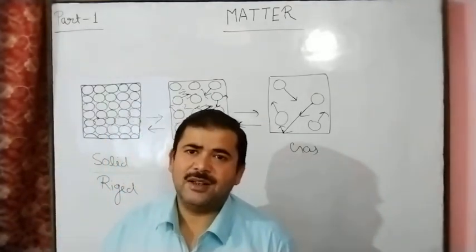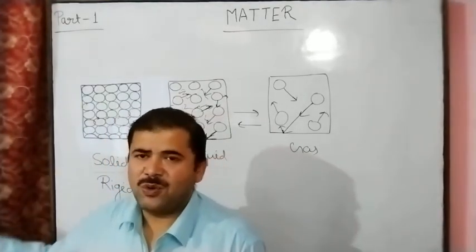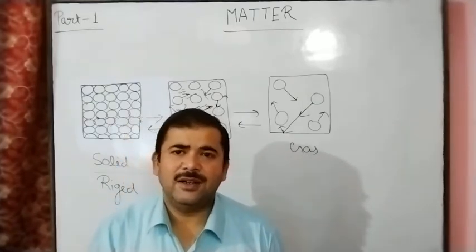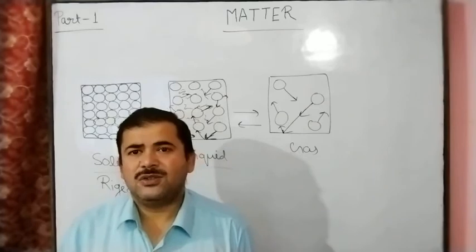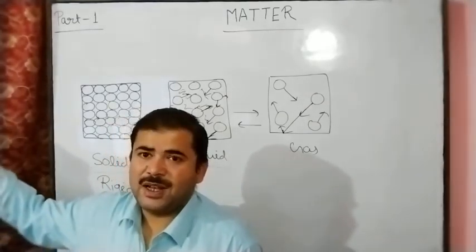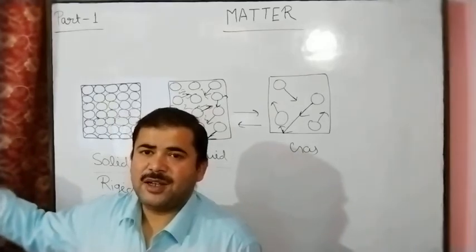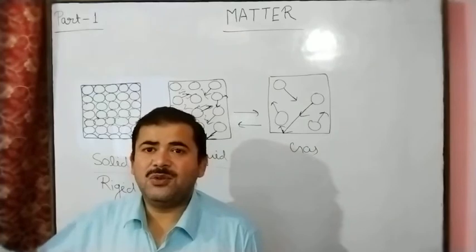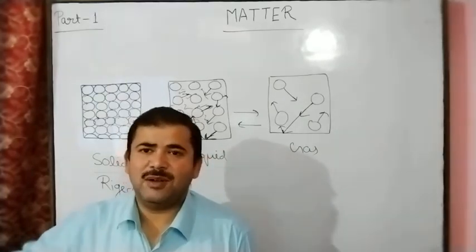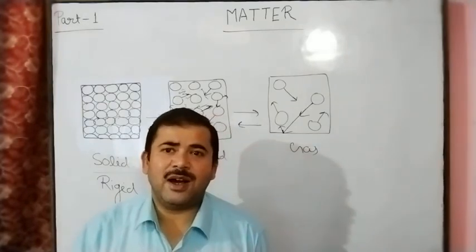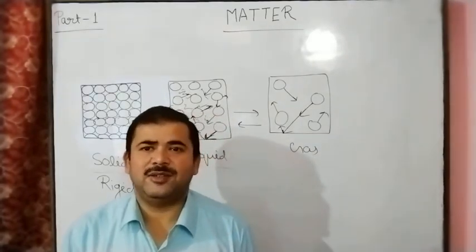I told you earlier that these are called the noble gases or inert gas elements: helium, neon, argon, krypton, xenon, radon. These noble gases are stable, meaning they exist independently, and other atoms do not exist independently.